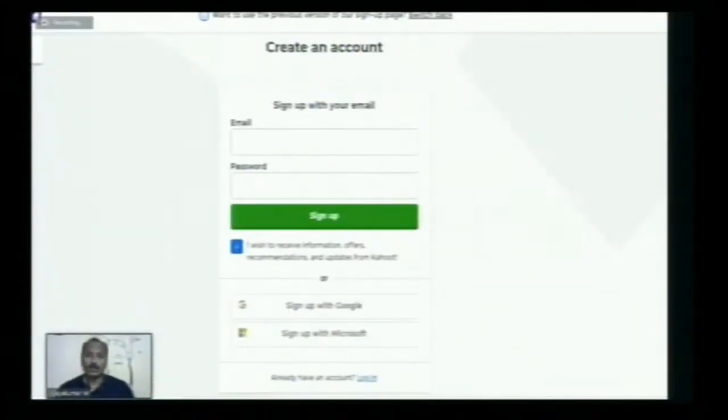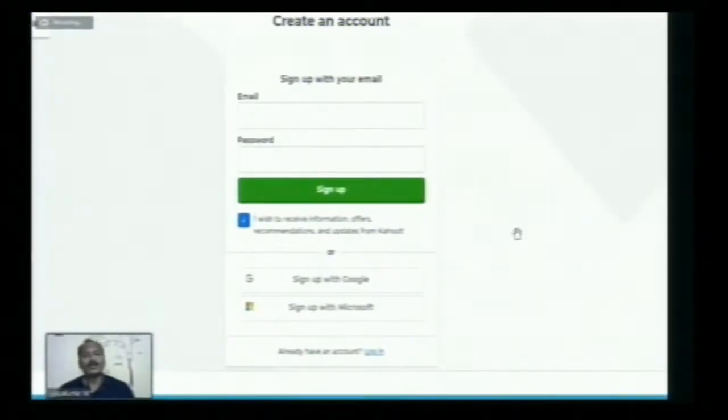Here, create an account. So you can sign up with your mail and you can create your own password. So you have to create one password which can't be